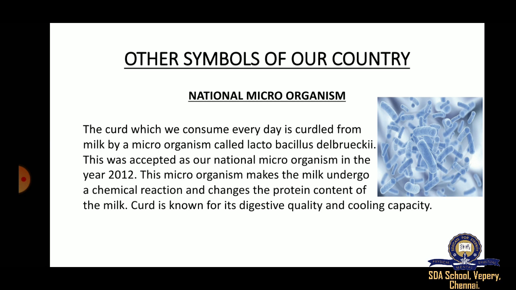It is an invisible living being, a living being which is invisible to our naked eye. We can see these types of organisms only through a microscope, and they are single celled organisms. Microorganisms are always single celled.